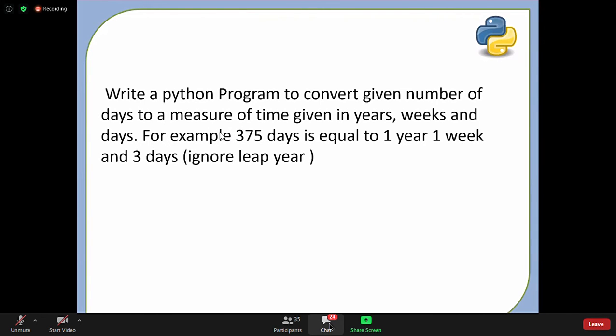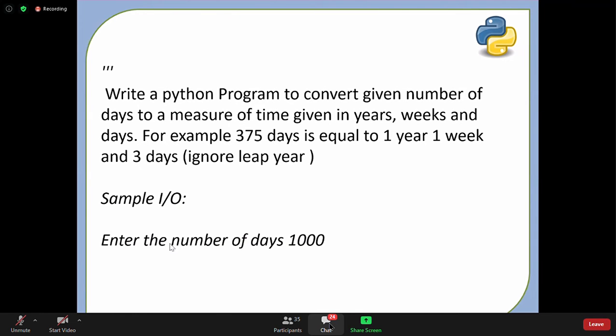And the expected result should be like this. You will be entering the number of days. Can you tell me, guys, in 1000 days, how many years we have, how many weeks we will get, and how many remaining days we will get? Somebody, please tell me the result. If we enter the input as 1000, in 1000 days, I would like to know how many years I have, how many weeks I have, how many remaining days I have.